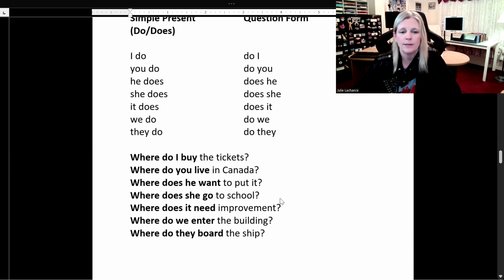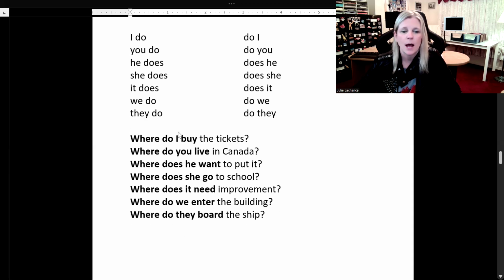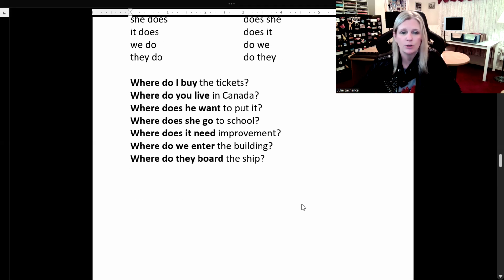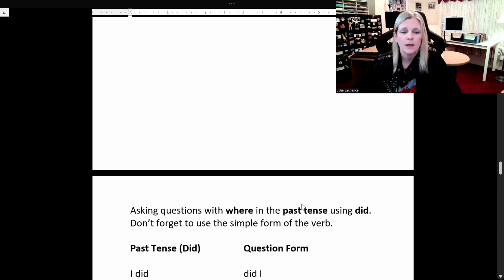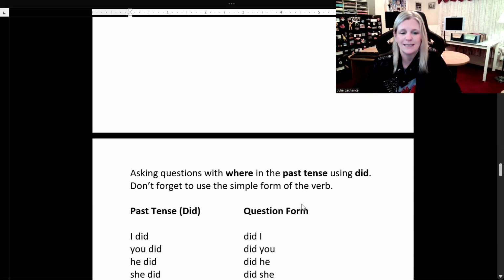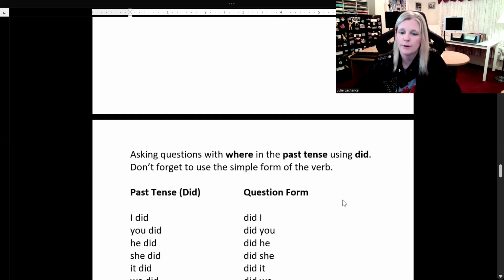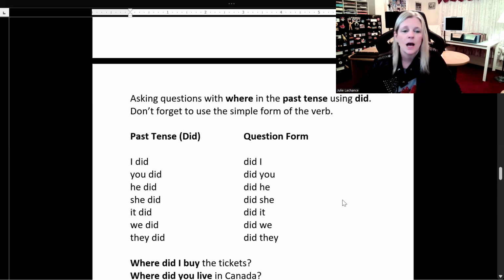Let's look for the simple form of the verb. Buy, live, want, go, need, enter, board. Told you, simple form of the verb when using do or does. Now we're going to be asking questions with where in the past tense using did. Don't forget to use the simple form of the verb with did. Did puts everything in the past tense, no matter where it is in your sentence.